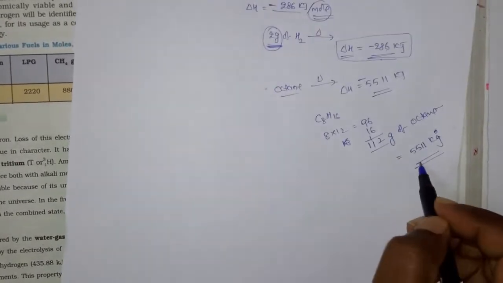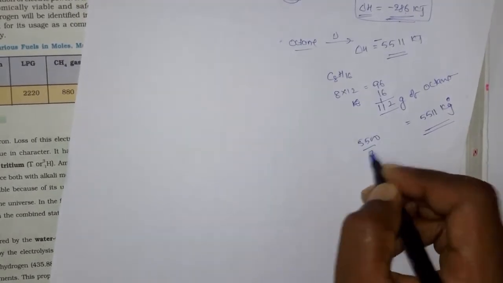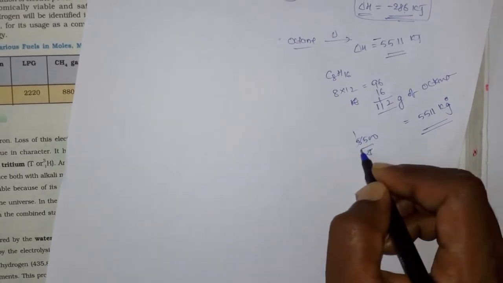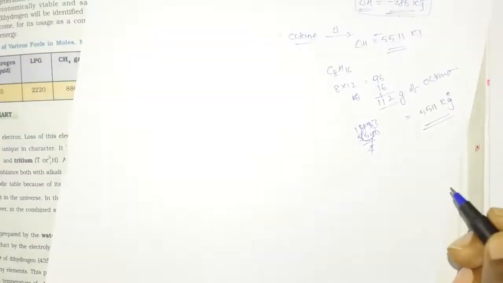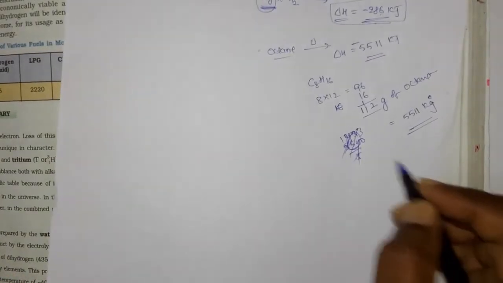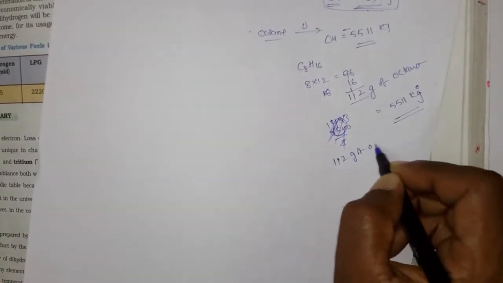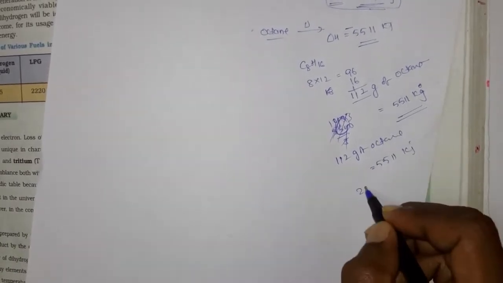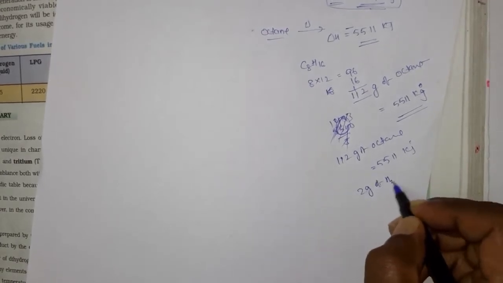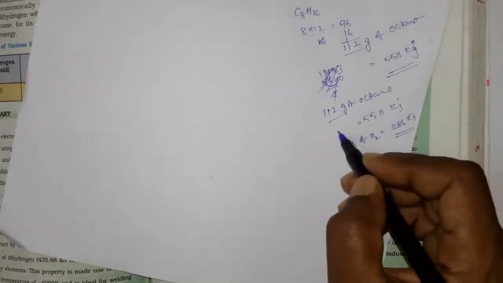Just look at it: for 112 grams of octane, it produces 5511 kilojoules, but only 2 grams of hydrogen releases around 286 kilojoules. So per gram, it is around 60 times higher.